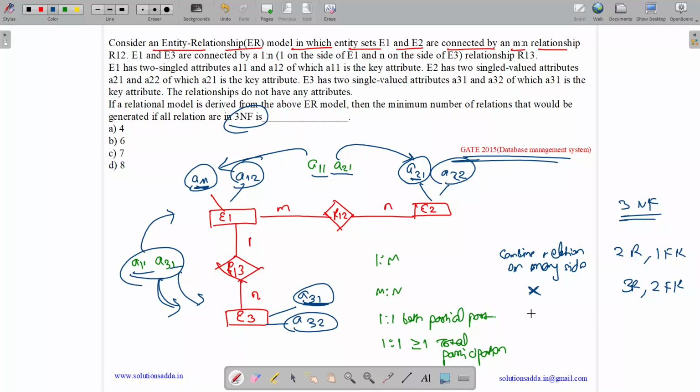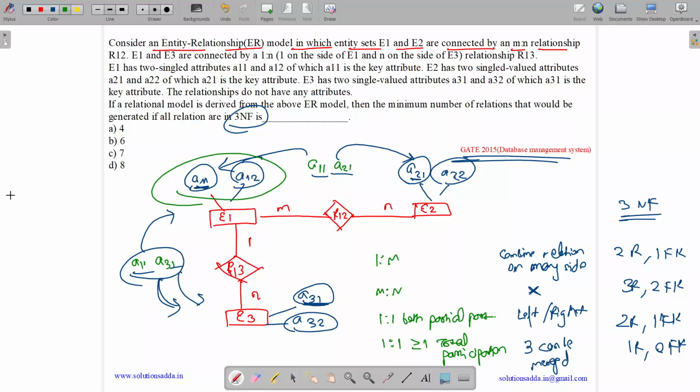One to one with partial participation: we can merge with left or right, so we will have two relations and one foreign key. In case of total participation, all three can be merged, so we will have one relation and zero foreign keys. So here many to many can't be merged, and one to many can be merged on the many side. So what relations do we have? One relation is for E1, so we have A11, A12 with A11 as our key.